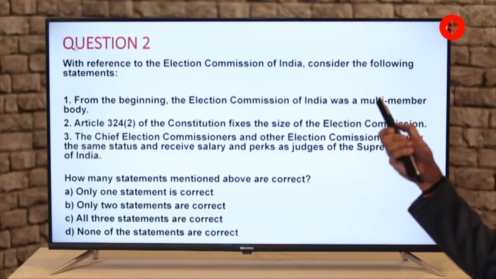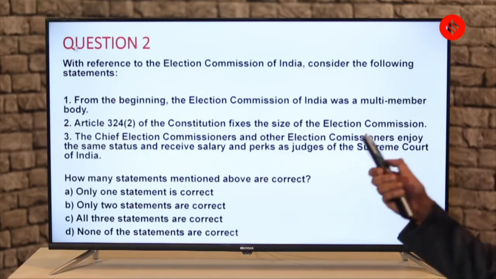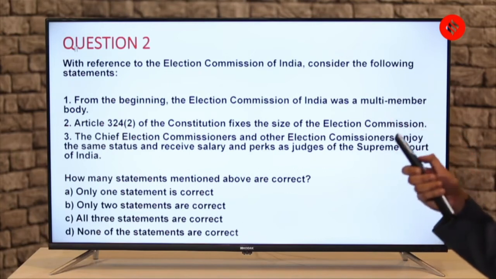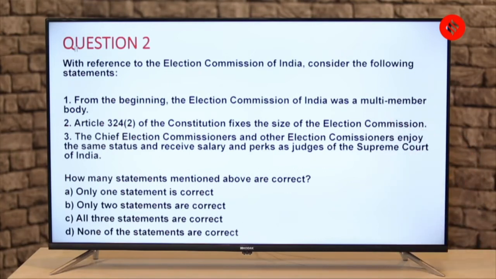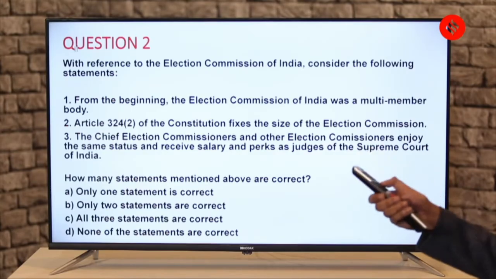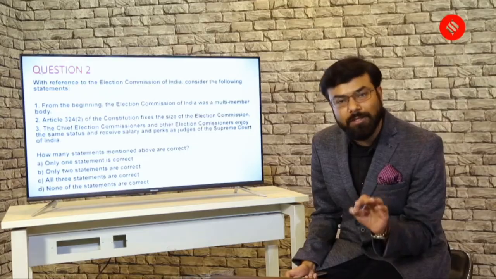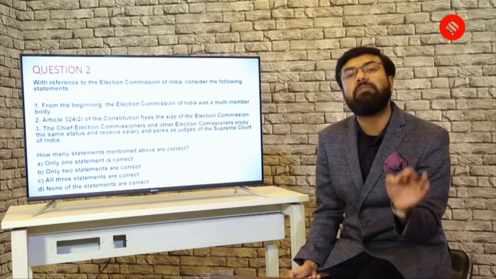So with reference to the Election Commission of India, consider the following statements. So this question is in the context of the Election Commission. The first statement is, from the beginning, the Election Commission of India was a multi-member body. That is, from the very start, when the idea of the Election Commission was executed into a body, it was a multi-member body. So you should know whether it's a multi-member body now or not. And of course it is. It's a very common fact. The second is, Article 324, Clause 2 of the Constitution fixes the size of the Election Commission. Very straightforward factual question about an important article.